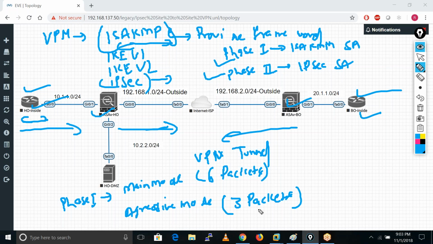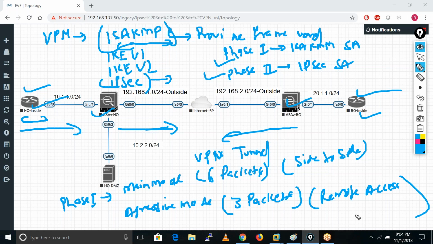And if we are using aggressive mode, then there are only 3 packets. Also one more thing. This main mode we generally use in a site-to-site VPN, and this aggressive mode we use in a remote access VPN. Just remember every point, because these are interview questions. What are the modes which we have in phase 1? When you tell these modes, they will ask how many packets are exchanged in main mode and how many in aggressive mode.